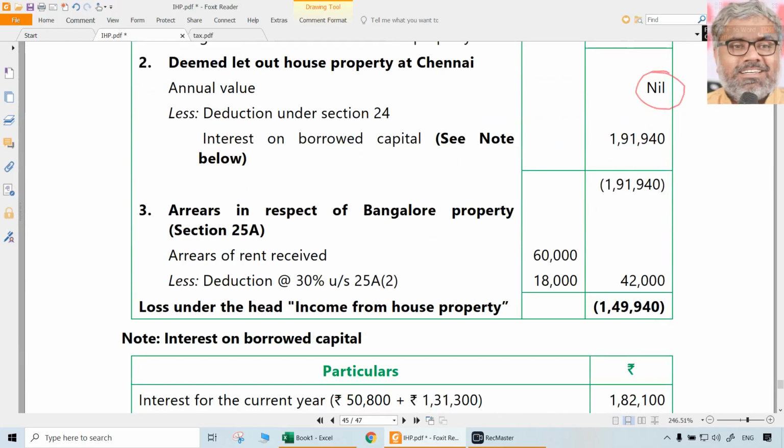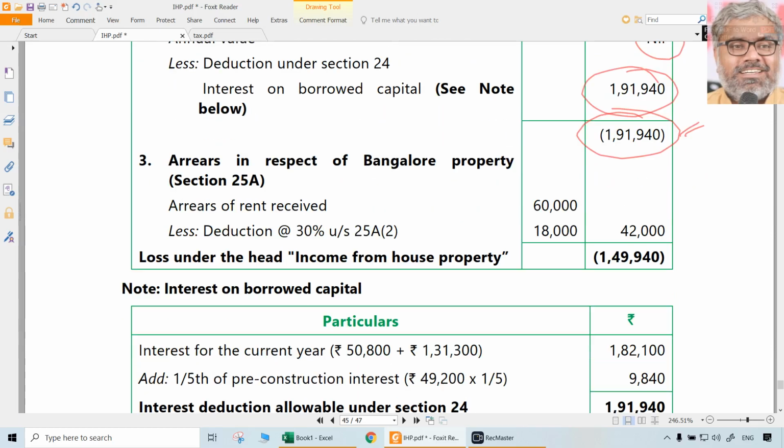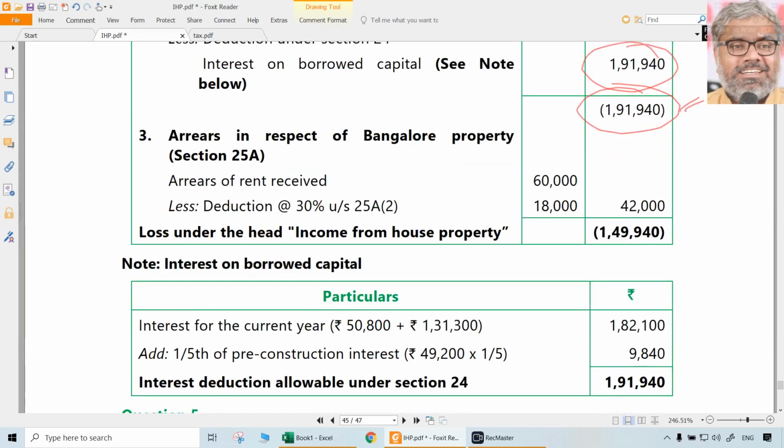191,940. 191,940 is the interest. So the negative income from house property will be 191,940. That is for both the properties, both are self-occupied.